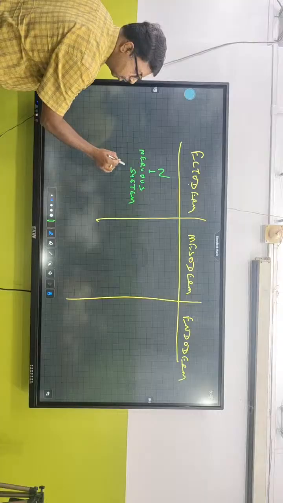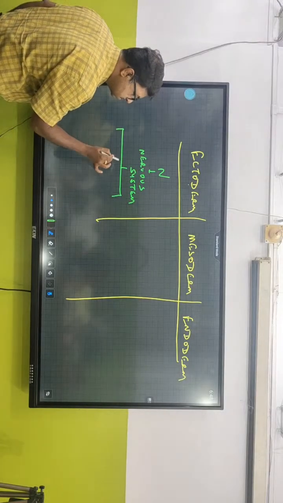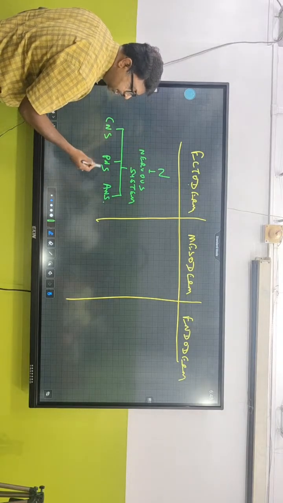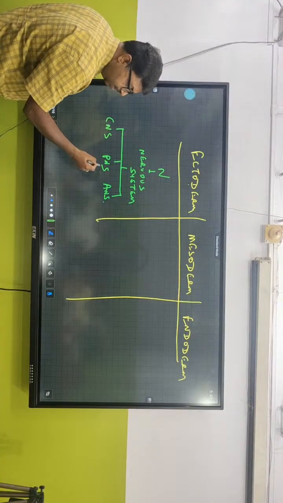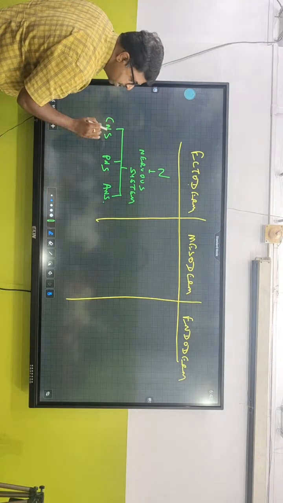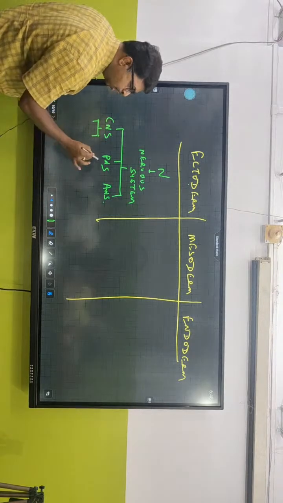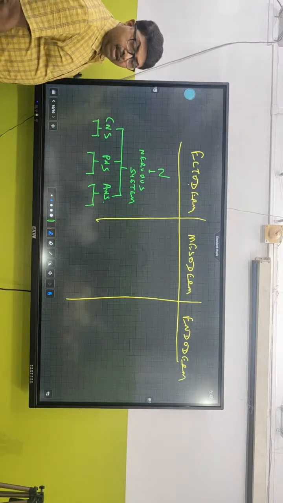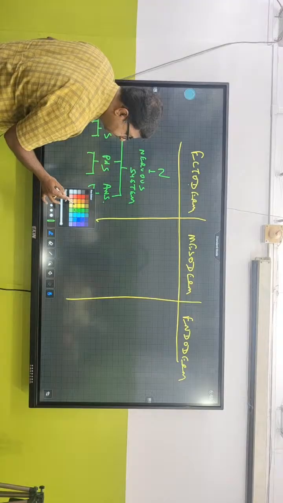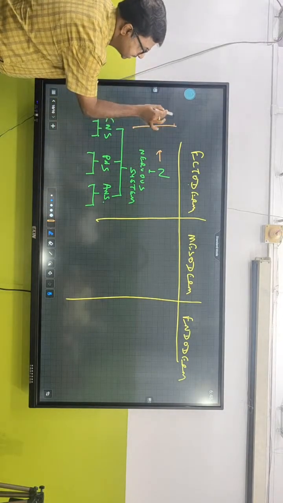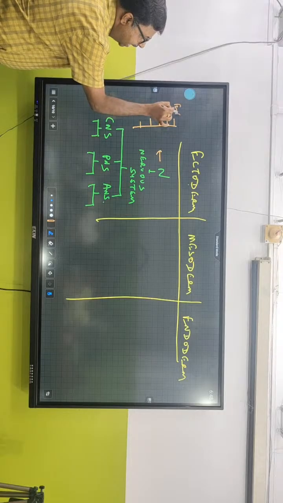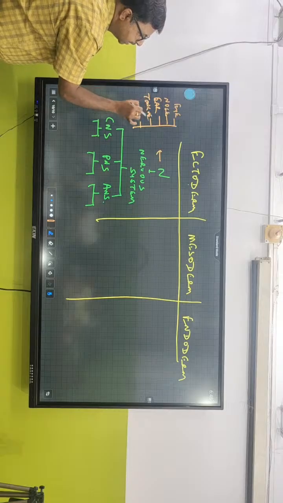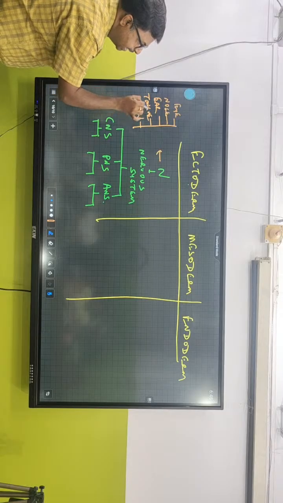N for nervous system. How many types of nervous systems are there? We know there are the central nervous system, the peripheral nervous system, and also the autonomic nervous system. In class 11, we are going to study about that. Nervous system means we talk about the brain and spinal cord, cranial nerves and spinal nerves, the sympathetic and parasympathetic nervous system. Also, under the nervous system, we study all five sense organs. What are they? Eye, nose, ear, tongue, and skin.